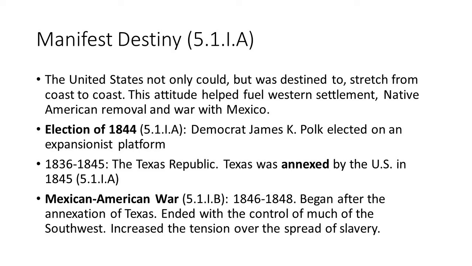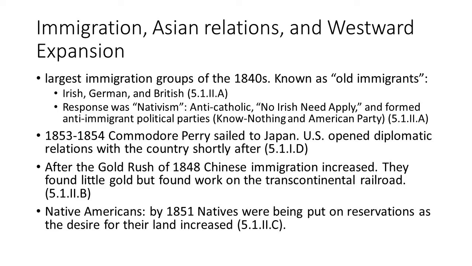So during this time period, also America is growing. Things with the market revolution, expansionism, finding gold, all that stuff, and more opportunities is going to lead to an increase in immigration. So in the 1840s, huge influx of immigrants coming to America, mainly from Ireland and Germany. And this is what we refer to as the old immigrants. This is versus the new immigrants, which came really in the 1890s.